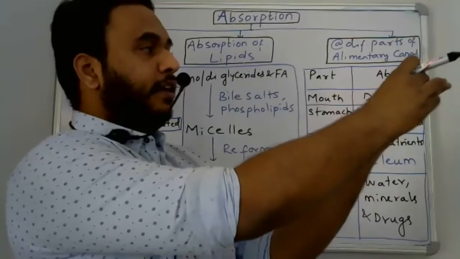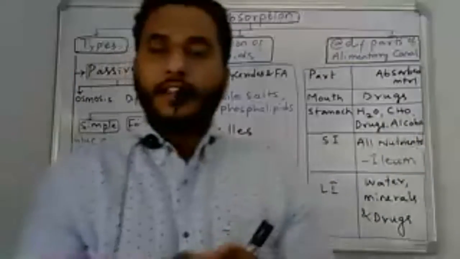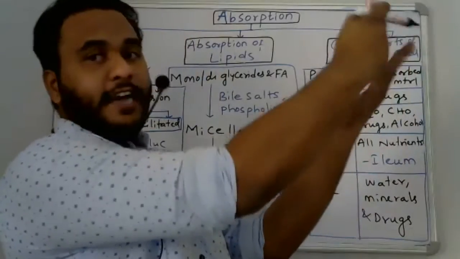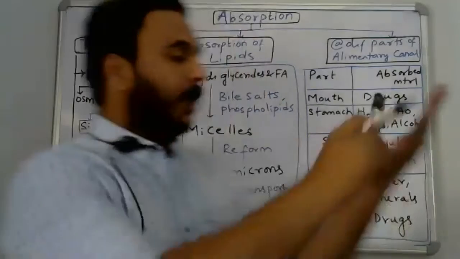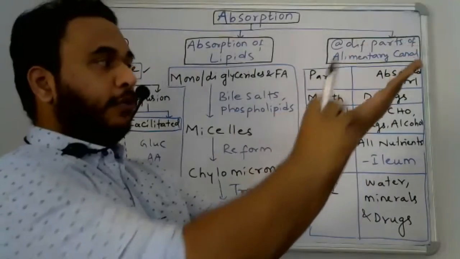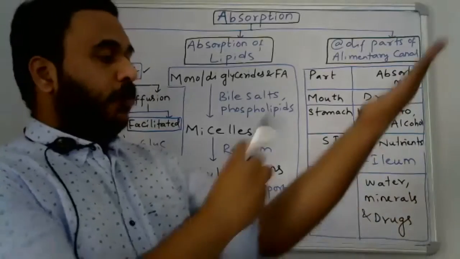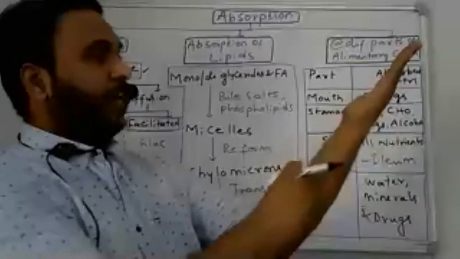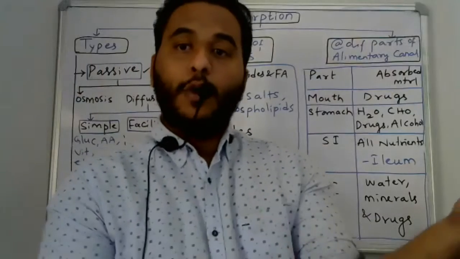If I keep the marker at the highest point, definitely it will roll down without using energy. But if I keep the marker at the lower point and ask it to move up, it can't, because it is at lower energy.